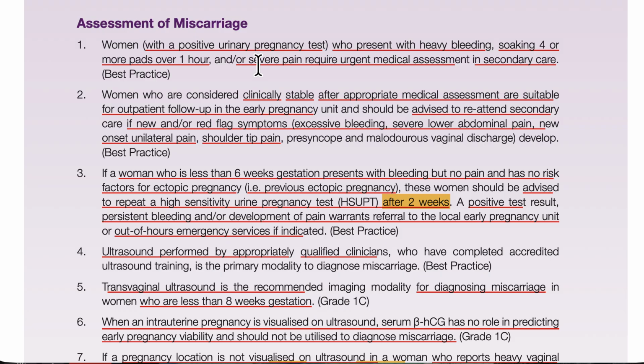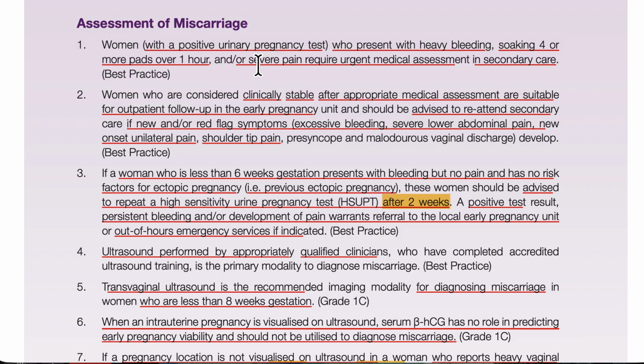Means she came at 6 weeks, but she is stable with mild bleeding. So we will give her time, because the pregnancy test can come positive, but the problem is that we also have to find where the pregnancy is. So after that, we finish that part.